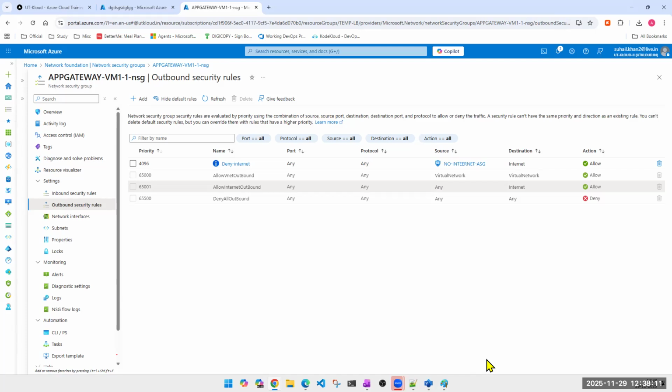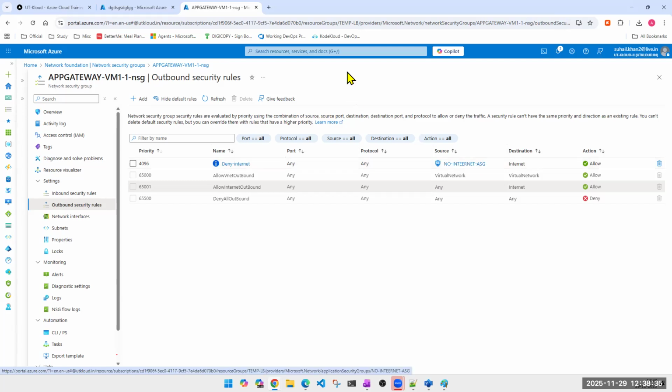What is one thing missing? Machines are not added to that group. Yes. What did we do? We created an application security group stating that this application security group is not allowed to access the internet. Fine. We created the rule and everything. But what is this application security group? Is it associated with anyone as of now?